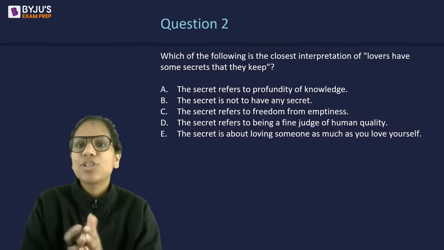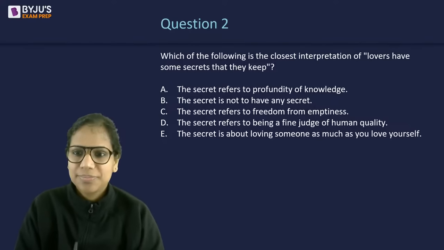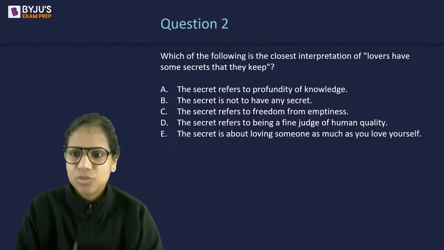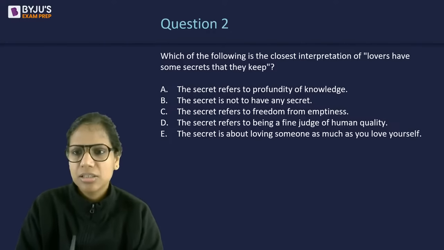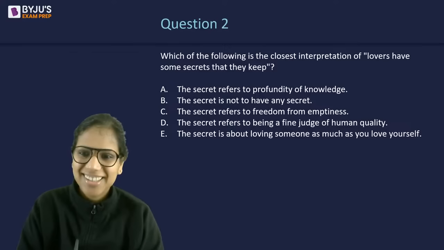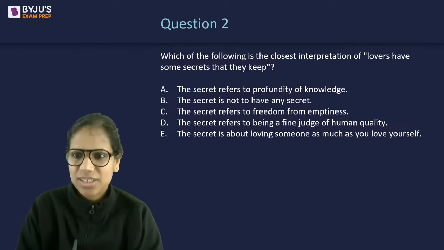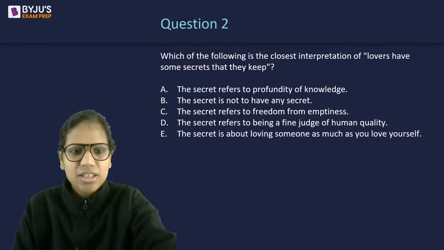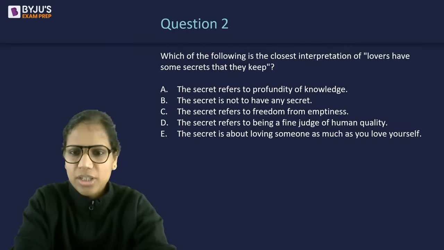Profundity is the depth of insight or the depth of knowledge. So I've got C, A, B. All right. C, okay. B, C. Okay, okay. Anshul, I don't think you can do it.